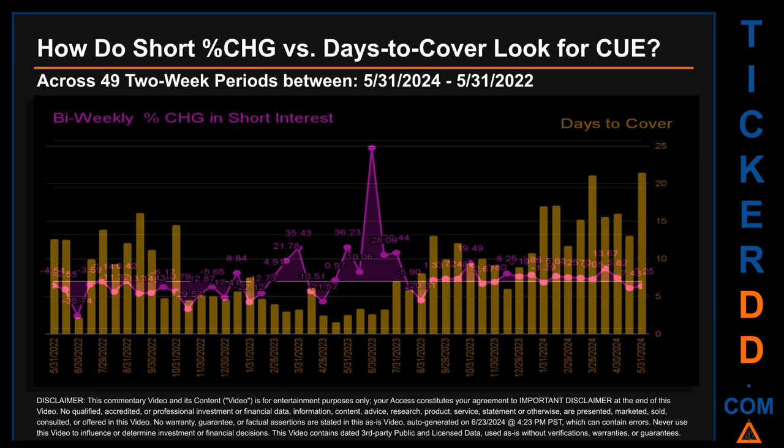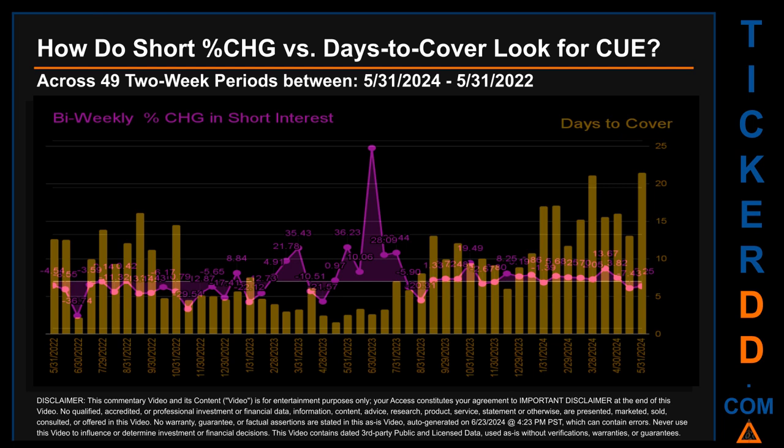Other interesting data points include: the largest percentage increase in short interest was 141.93%. It occurred once on June 30, 2023 settlement date. The largest percentage decrease in short interest found across those 49 two-week snapshots was -36.74%. It occurred once on June 30, 2022 settlement date.